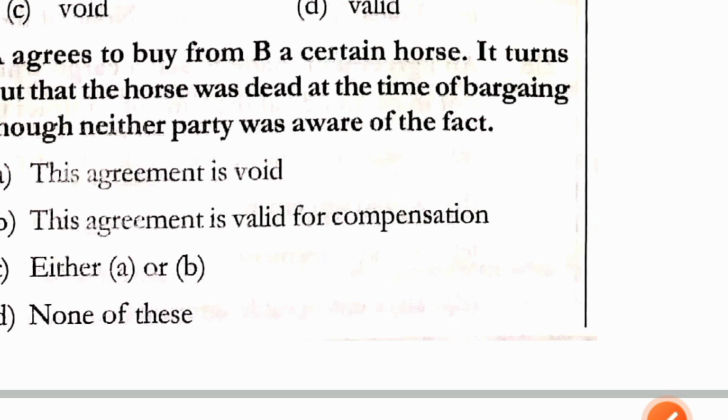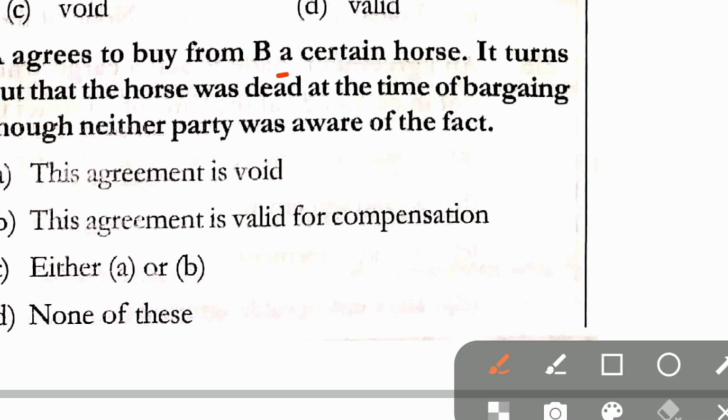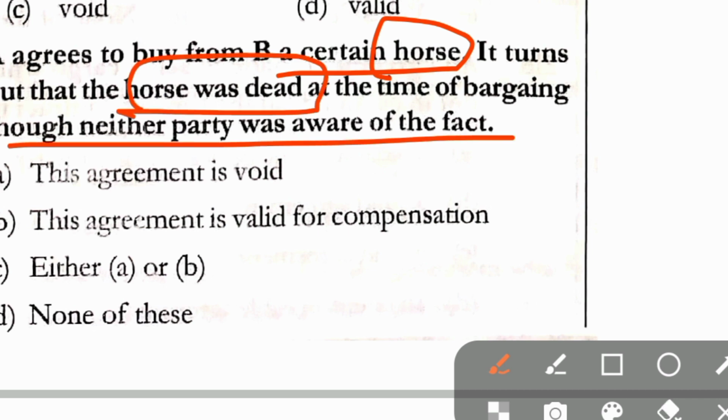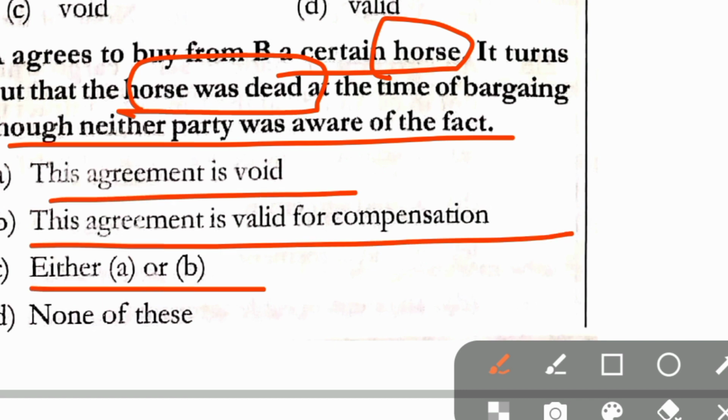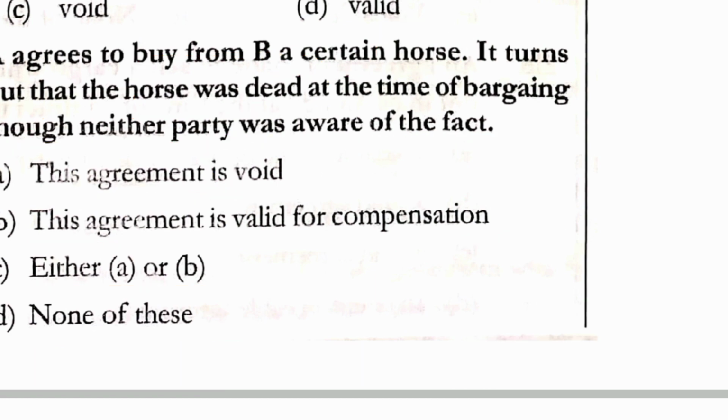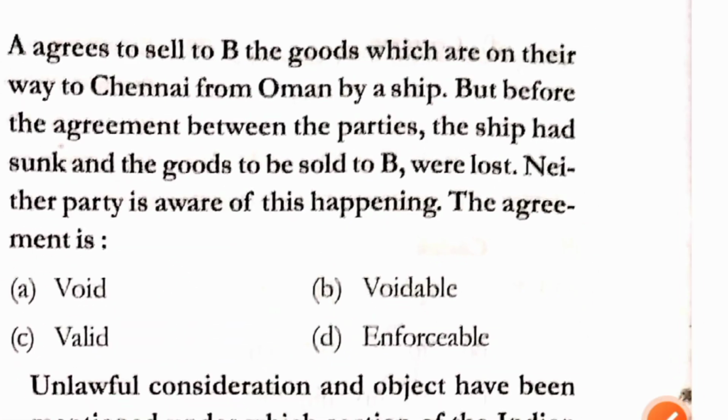Question number 224. A agrees to buy from B a certain horse. It turns out that the horse was dead at the time of the bargaining, though neither party was aware of the fact. The agreement is void, valid for compensation, either A or B, none of these. Correct answer here is option A. The agreement is void.